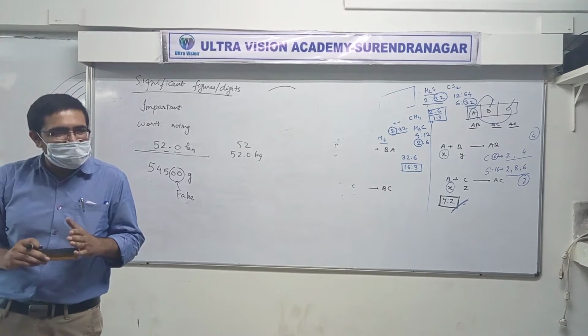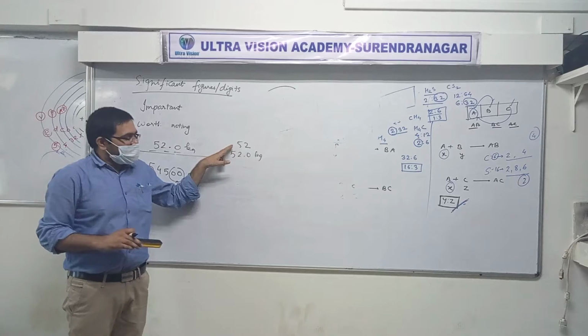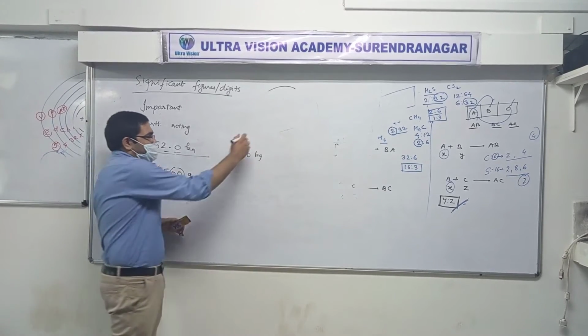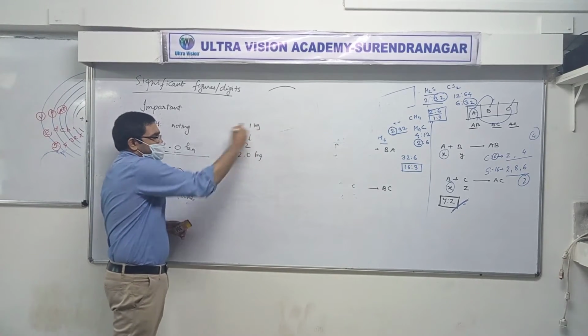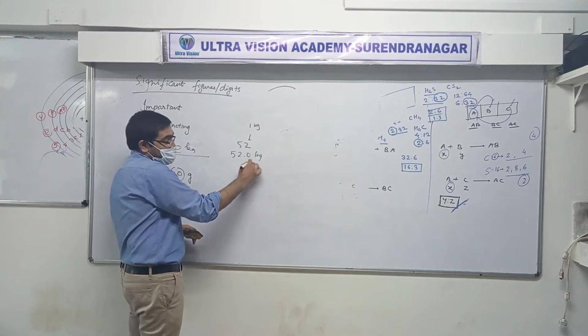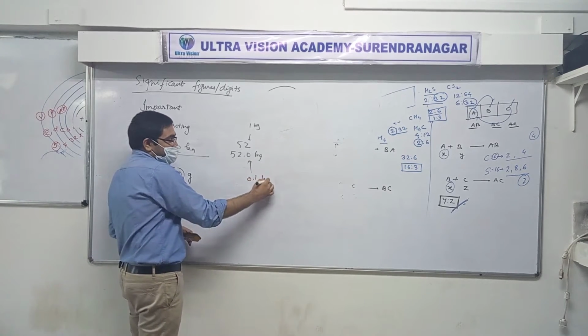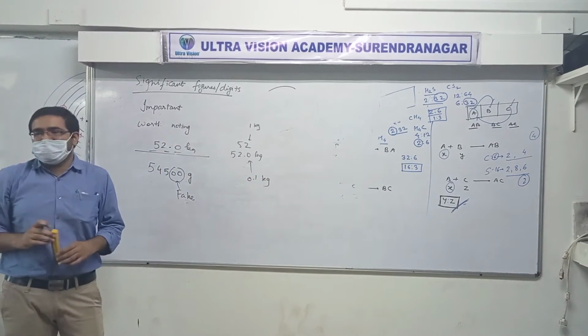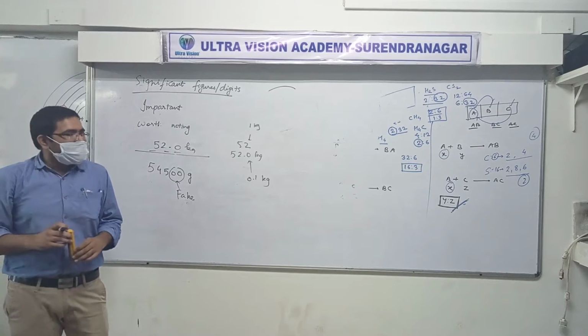Make sense? Because if you say 52 kg, it means you have only measured with a least count of 1 kg. But if you say 52.0 kg, you have measured with a least count of 0.1 kg. Is it clear? Yes. Okay.